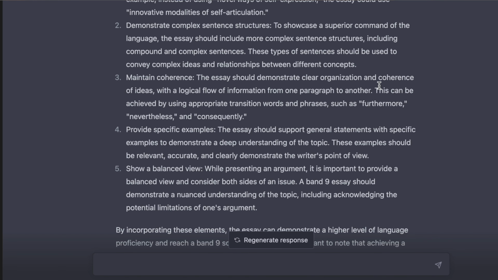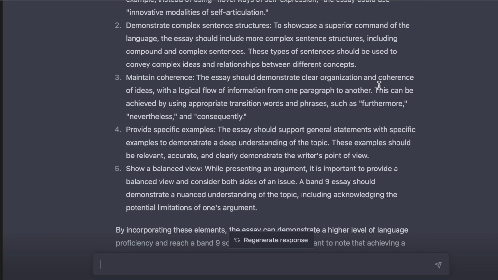Provide specific examples. That's what I said. Specific examples, so important. If there are examples, you're good to go. If there are no examples, provide specific examples. The essay should support general statements with specific examples to demonstrate a deep understanding of the topic. These examples should be relevant, accurate, and clearly demonstrate the writer's point of view.